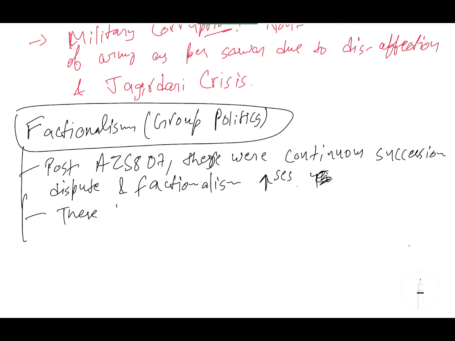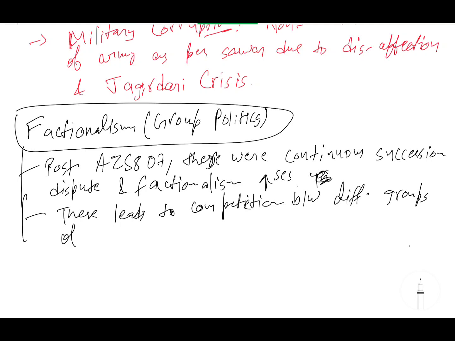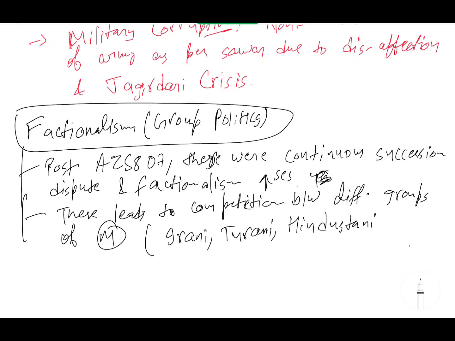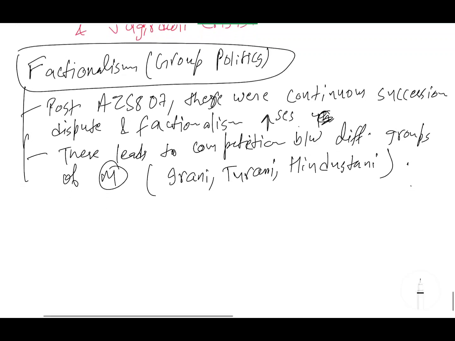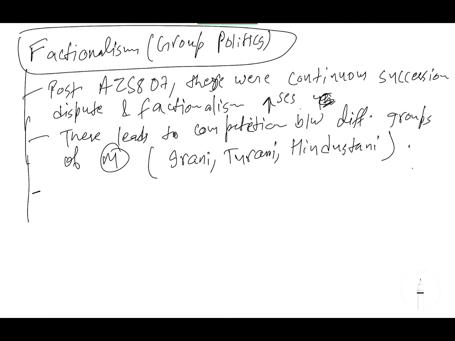This leads to competition between different groups of Mansabdar. I have already told you how many groups there are. For example, I have told you Irani, Turani, Hindustani, Deccani Hindu. These are the groups, these were the groups of the Mansabdars. Okay. Next point you can write,